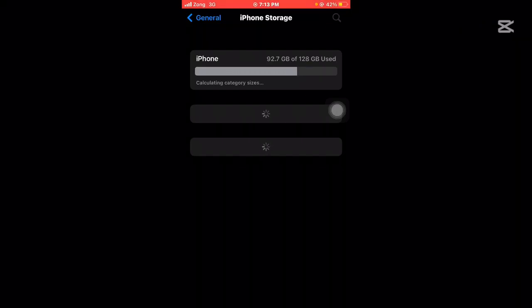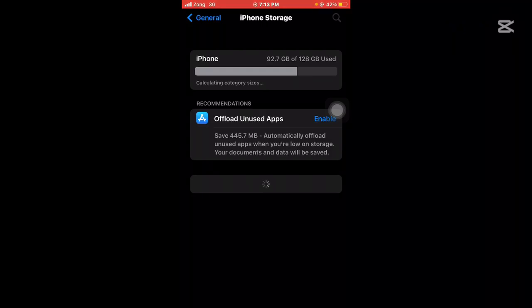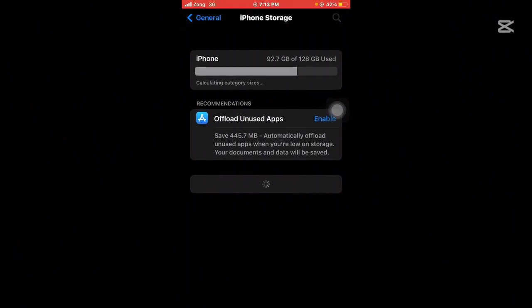And if you wanna fix this problem, TikTok is not opening on your mobile phone, it will be fixed. Don't worry, this is an authentic way to fix this problem. So all you need to do is find the TikTok app in your mobile settings under iPhone Storage,